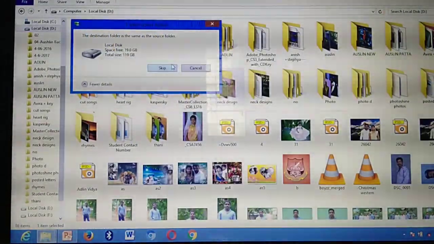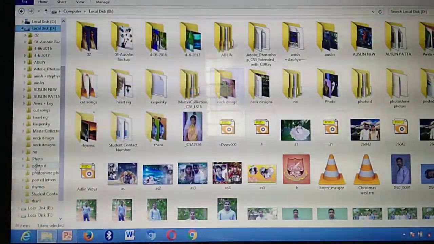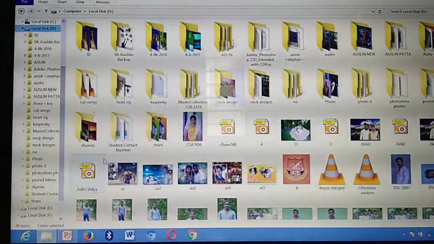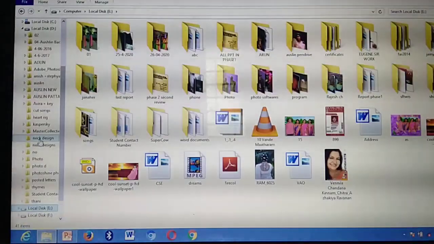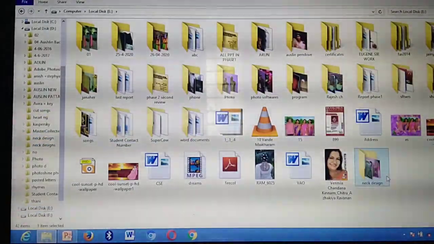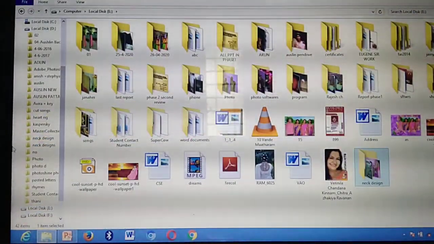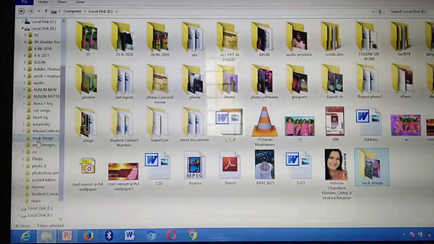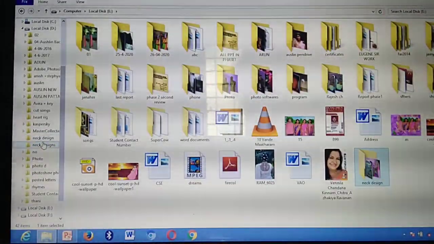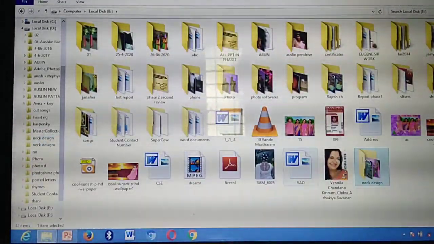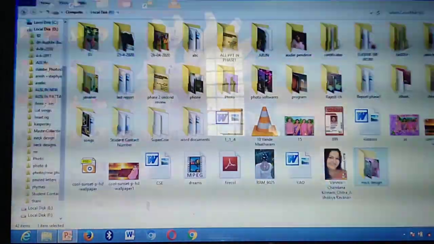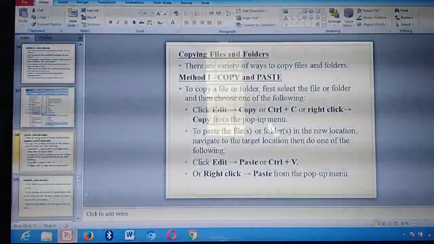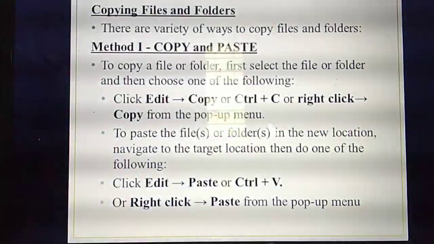If I paste in the same place only, it will give some error message. I need to select some other folder, and then, see, the file will be pasted here. Understand what is meant by drag? The same file you click, press the left button and drag here, and the file will be pasted here. That's the use of drag and drop. Understand what I mean by drag and drop?